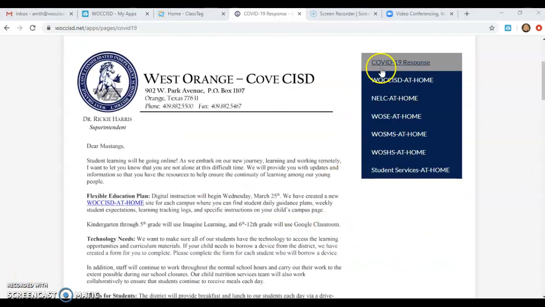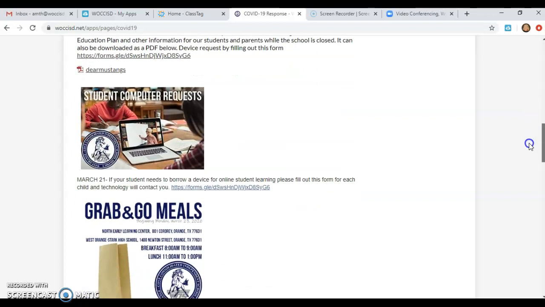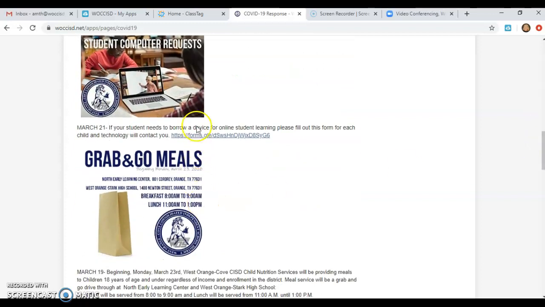It's just on the COVID-19 response page. If you scroll down past the letter, right before you see grab and go meals, is a student computer request. There's a form. You can click on that link and fill out that form, and then you'll be contacted by our technology department for the district, and they will make arrangements for your child to be able to pick up a Chromebook to use at home.